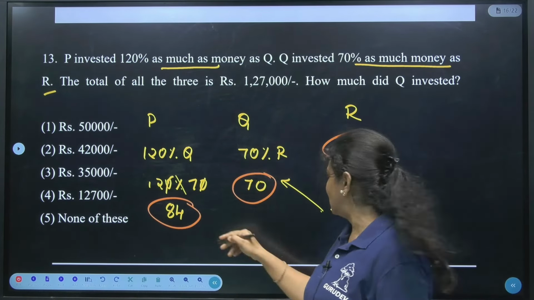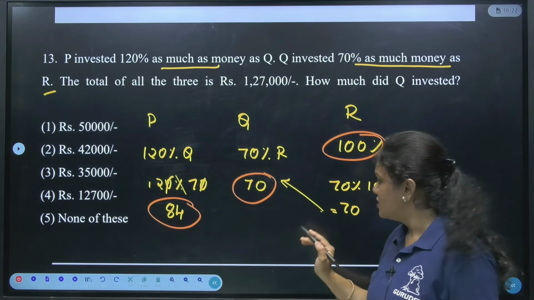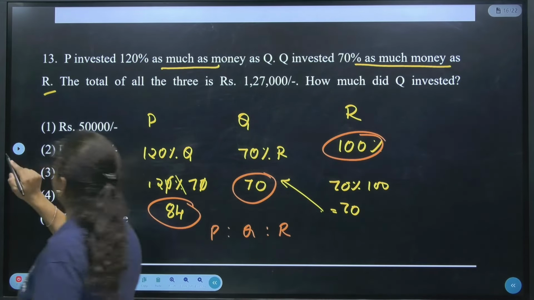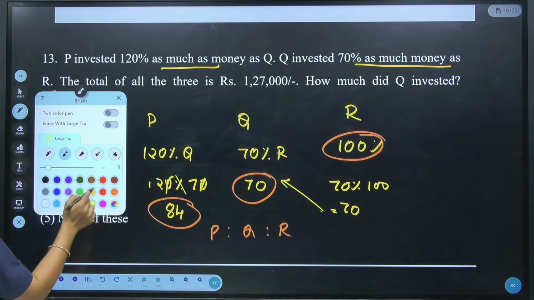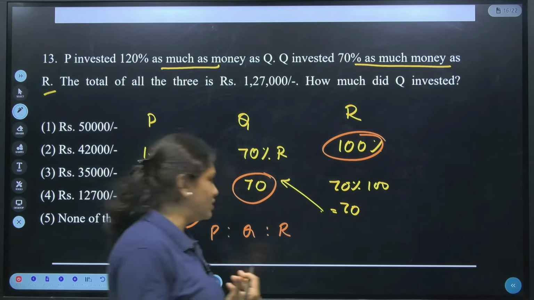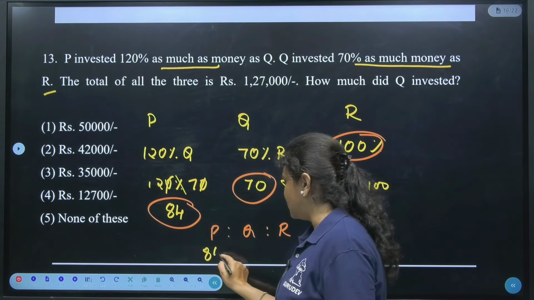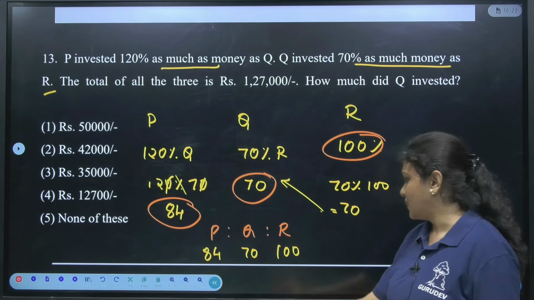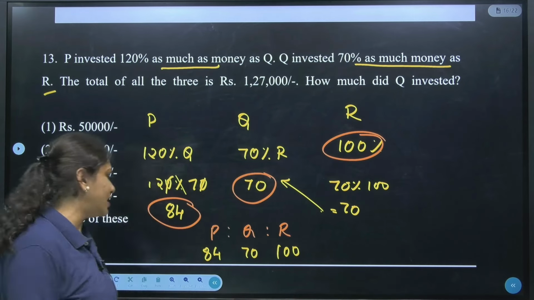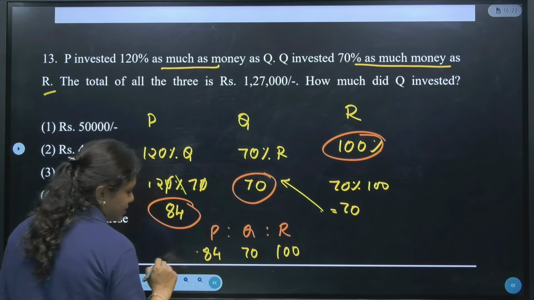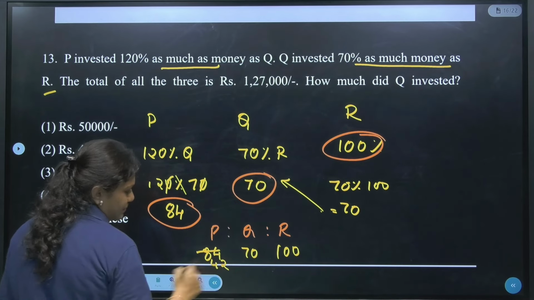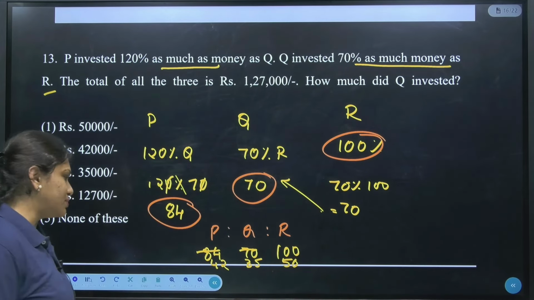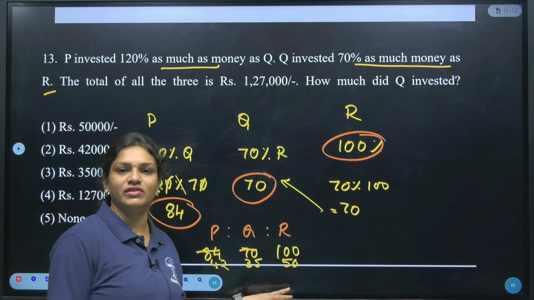Once we get this, just take it in terms of ratio. You can cancel this out, otherwise we can take it directly. As you know, P, Q, R: finally we will be getting a ratio here. Just cancel it so the calculation will be easy for everyone. So P is 84, Q is 70 and R is 100. Is it clear? Further, if I simplify, cancel it with the 2 table: 2 42s are 84, 2 35s are 70, 2 50s are 100. If I observe further, 42, 35 and 50 will not cancel with anything.